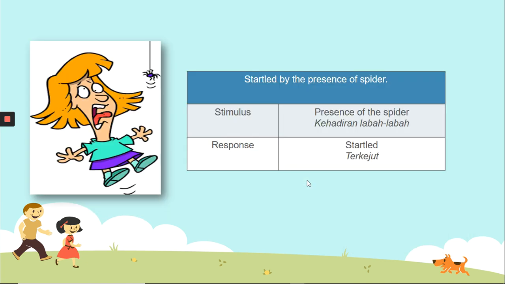Alright, next example. A woman startled by the presence of a spider. Seorang perempuan terkejut dengan kehadiran laba-laba. The stimulus is the presence of the spider, while the response, she is startled. Stimulus dia adalah kehadiran laba-laba dan tindak balas dia terkejut melihat laba-laba tersebut.